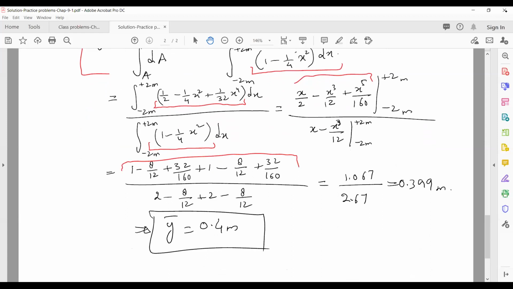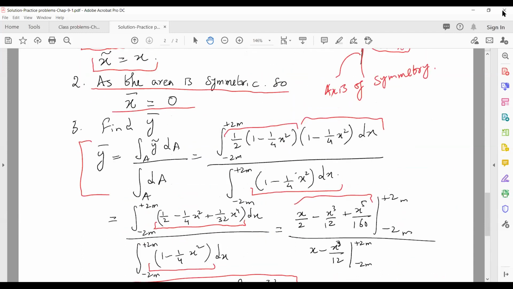After applying the limits in the denominator, you get this. If you simplify this, you get 0.399 meters as the value of y bar. So y bar equals 0.399 meters, or if you round it up, 0.4 meters.